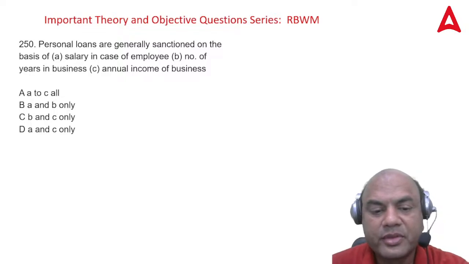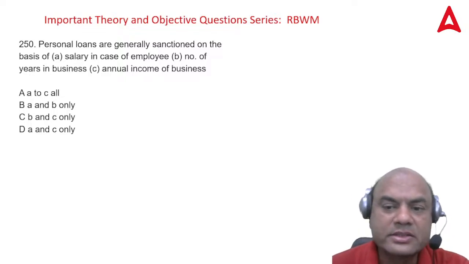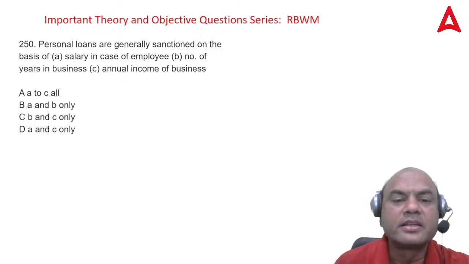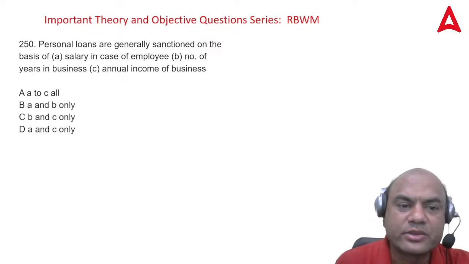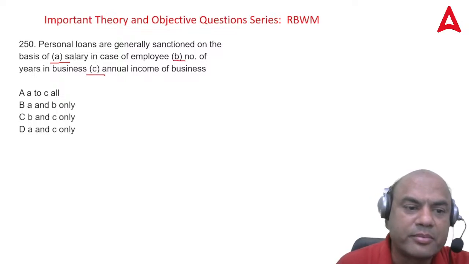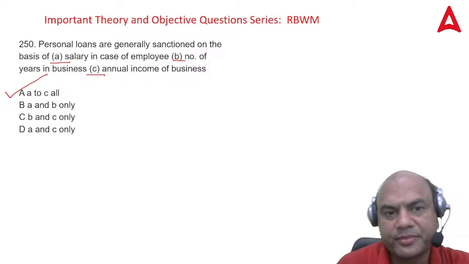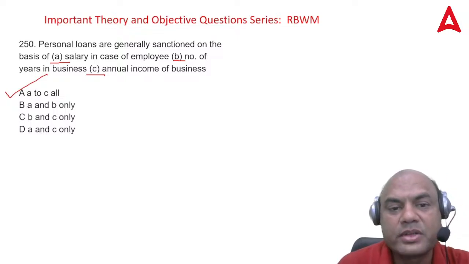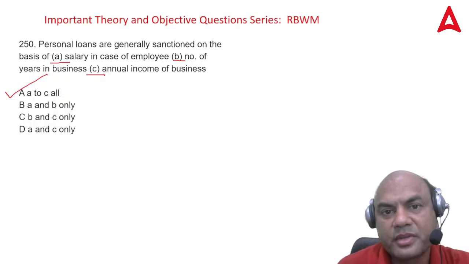Okay, now let's look at it. Three options. Salary, that's okay. So you'll say A is right, B is right, number of years, that is also important. C is annual income. So the answer is A. But can you tell me which are the other parameters on which the personal loan is sanctioned?